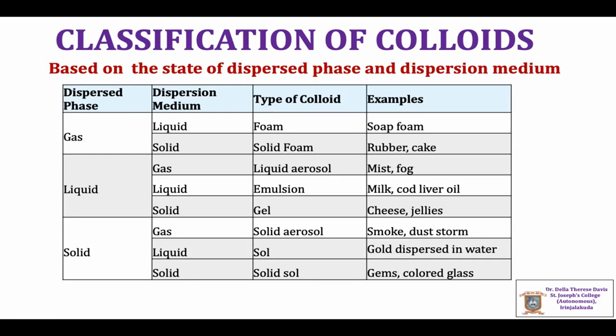Classification of colloids. Colloids are classified into different types based on the state of dispersed phase and dispersion medium. Another classification is based on the affinity between the dispersed phase and the dispersion medium. The third classification is based on the nature of the dispersed phase. So we will discuss the first classification, the classification of colloids based on the physical state of dispersed phase and dispersion medium.